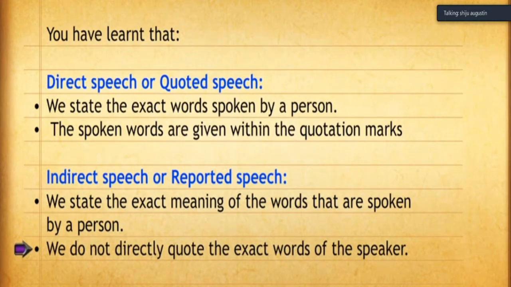This is the difference between direct and indirect speech. Please write down, in indirect speech or in the reported speech, the words of the speaker are reported by another person. So this is called indirect speech.